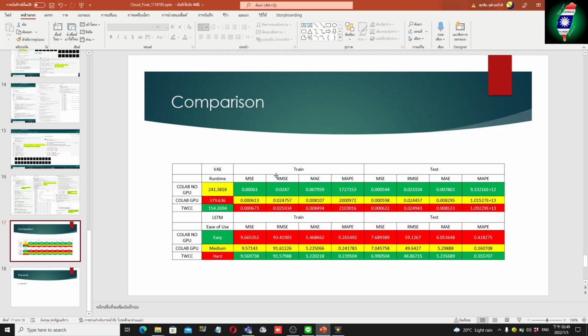It does the worst at the VAE and does the best forecasting for the LSTM model. Colab no GPU has a moderate running time, did the best at the VAE, but did the worst at the LSTM. The Colab GPU is somewhere in the middle in terms of the VAE model and the LSTM models, but has the longest running time of all three platforms.